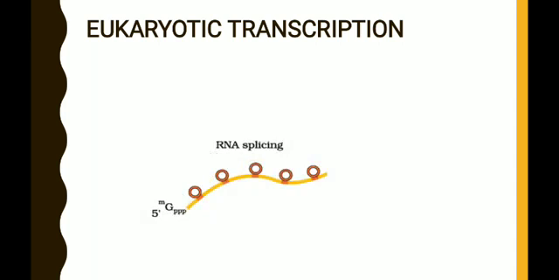And the next important event is splicing. Splicing means, see, the introns are coiled here, and then it leads to the removal of such introns. After the removal of introns, only the exons will be joined. So the joining of exons and removal of introns is known as RNA splicing. And the last event in the processing is the addition of poly A tail. The addition of poly A tail to the 3' end of the RNA is called polyadenylation, or it is also called tailing.